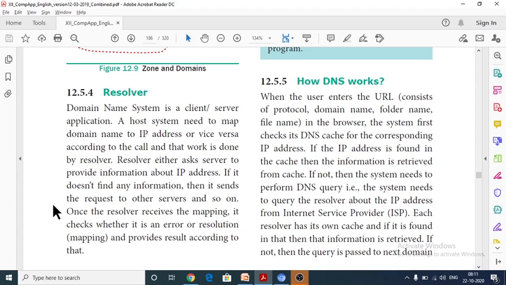Which server contains the domain name system or IP address? From the server, the resolver will retrieve the IP address for your domain name. After retrieving the IP address for your corresponding domain name, the exact website will be directed to our web browser. This is how the DNS works.